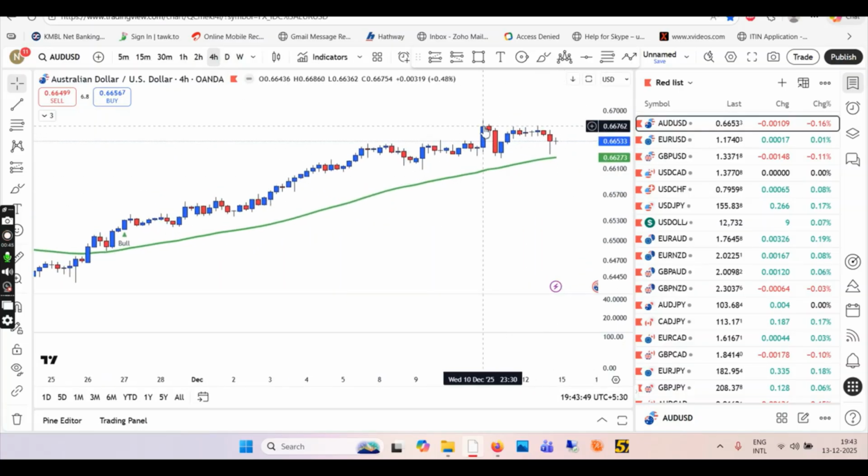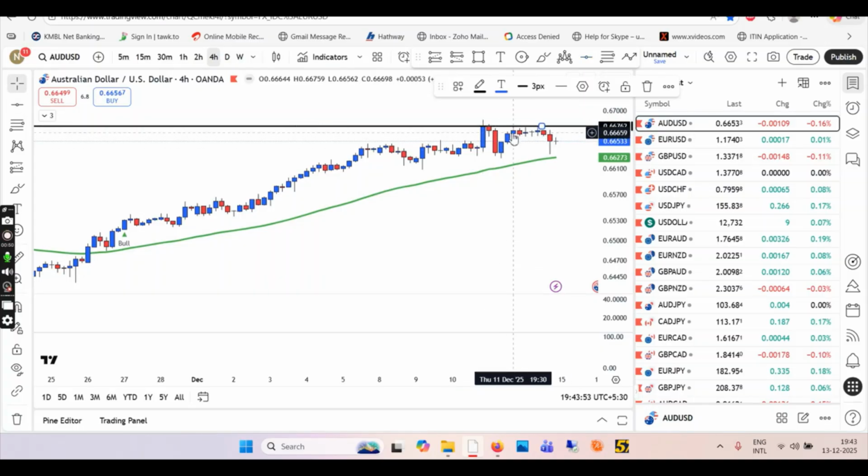The 4 hour is what? The 4 hour is again, this is the rejection here. So if you can see, this has been rejected multiple times. Rejection, rejection, rejection. So it has to go down.